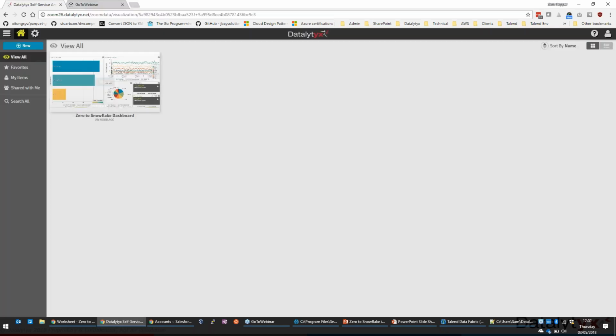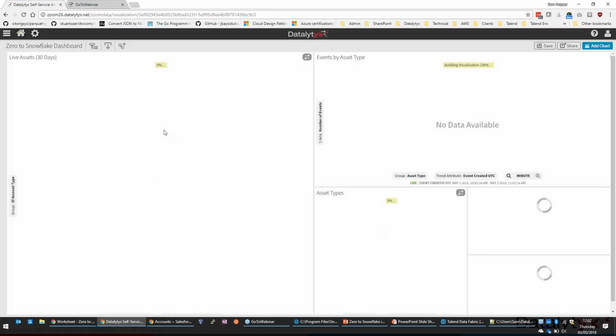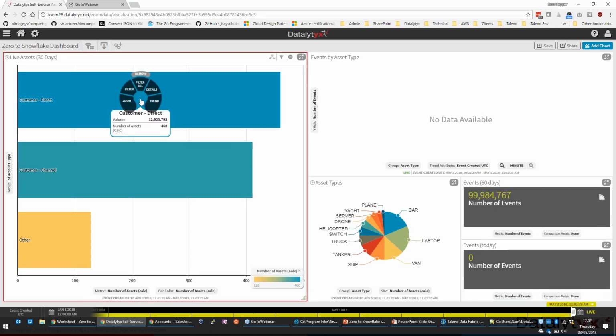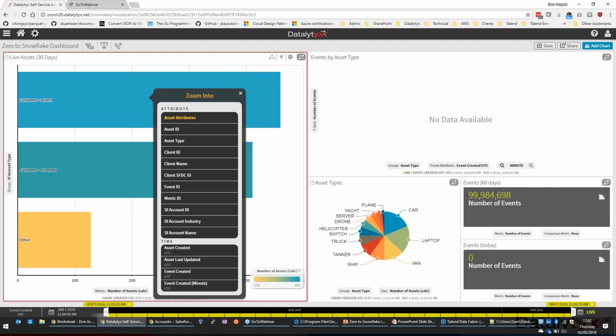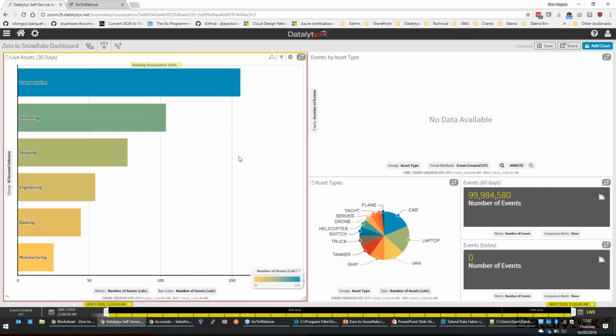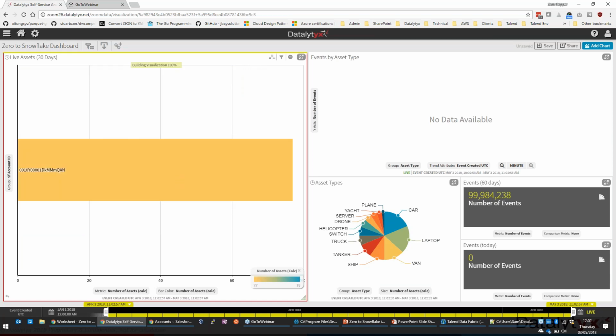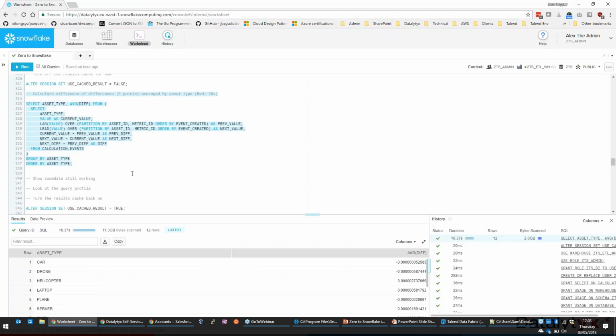And if we go back into Zoom Data, let's just go back in. This is in live mode, so Zoom Data is constantly querying the data. There's no caching happening here. If we just zoom into industry, let's say, we can actually, it's still very usable, even though there's a fairly large set of data, it's a few billion rows. I don't know, customer account ID, there we go. So we can actually query this very, very quickly, even though that big analytical query is happening at the same time.